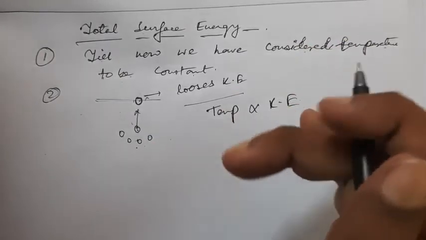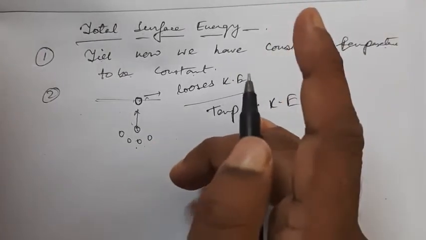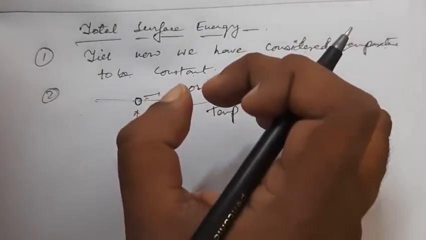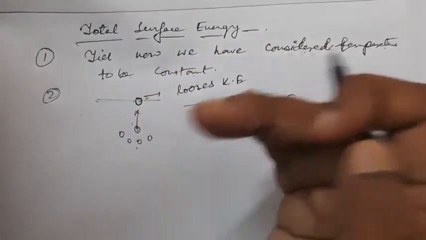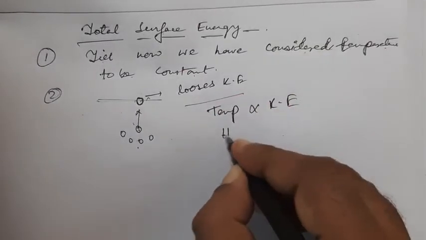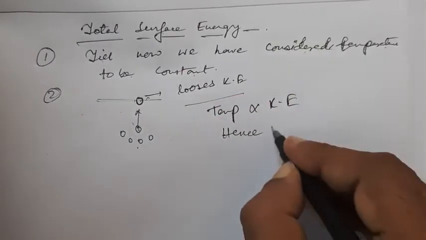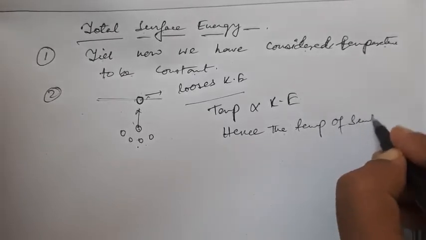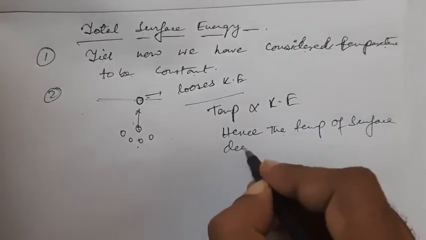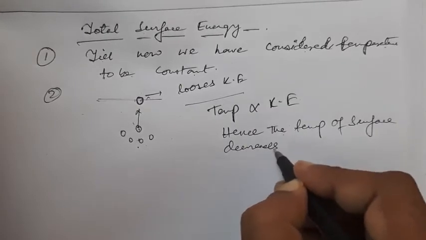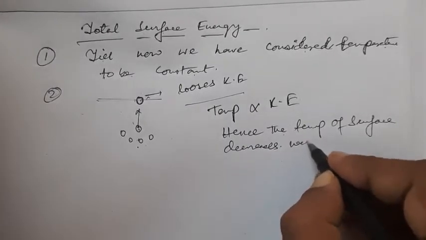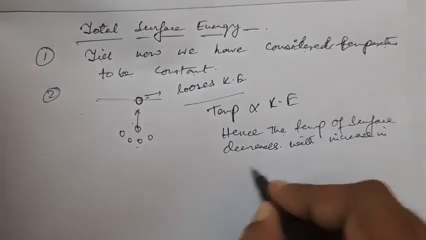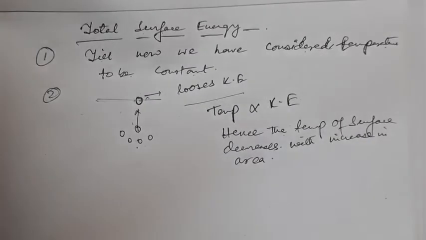I repeat, since the temperature is directly proportional to the average kinetic energy, the temperature of the surface of the liquid decreases with an increase in area. Hence, the temperature of the surface decreases with increase in area.